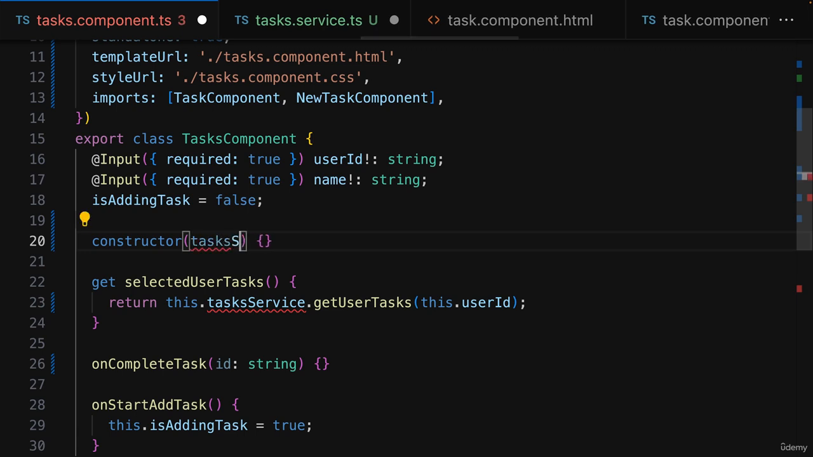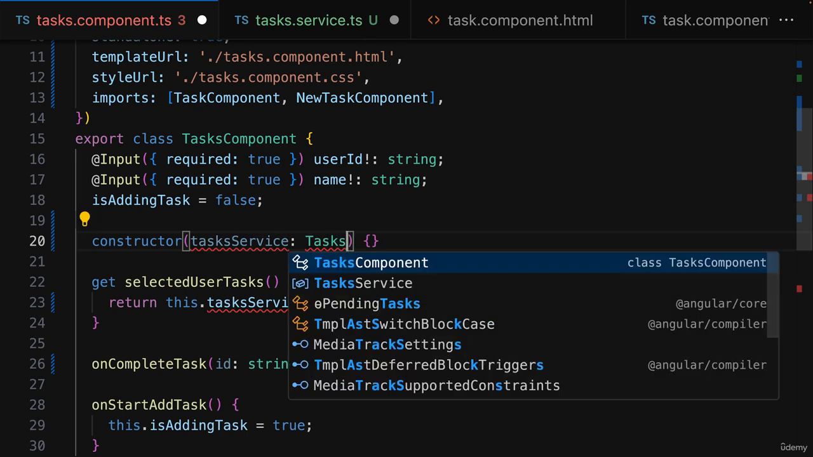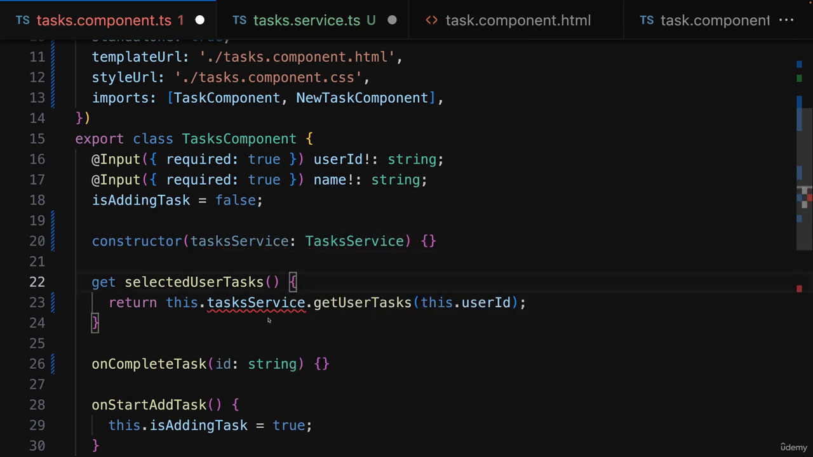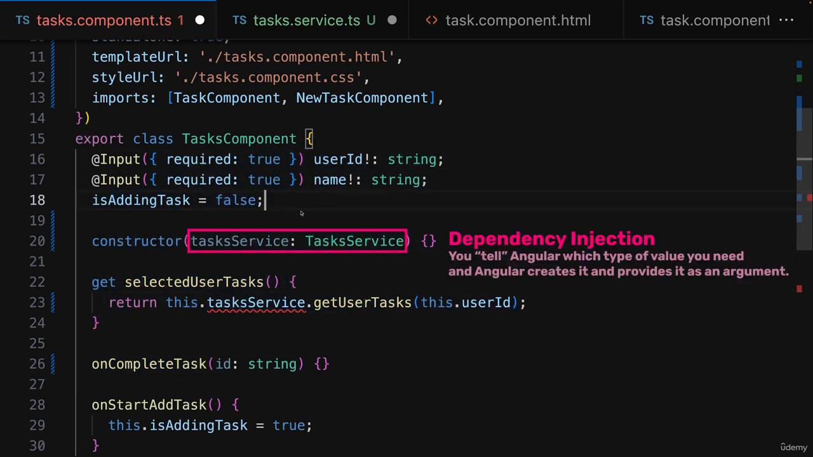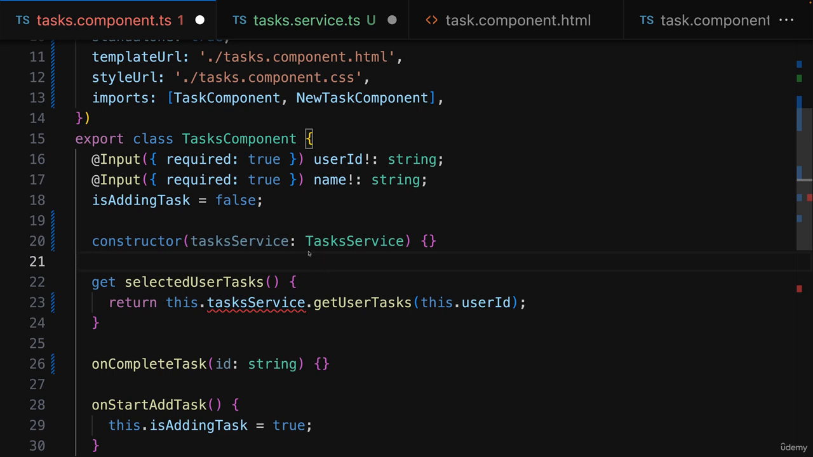So here we could add this tasksService parameter, and by giving it a type of TasksService, we let Angular know that we need this service instance here in this component. That's how Angular's dependency injection mechanism works. You specify your dependencies in your constructor function, and by clearly defining the type of the parameter you want, Angular is able to look up the class of that type and create it for you, so to say.